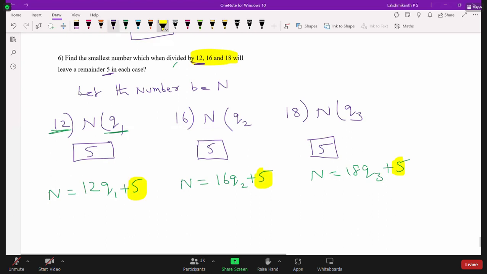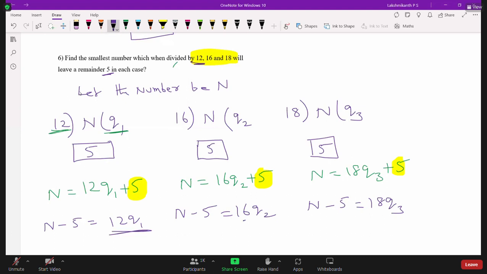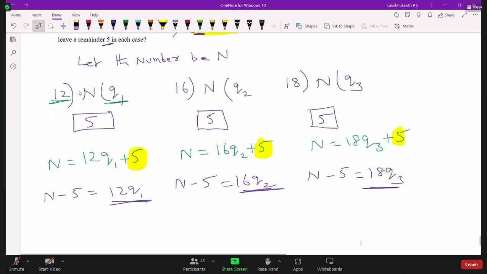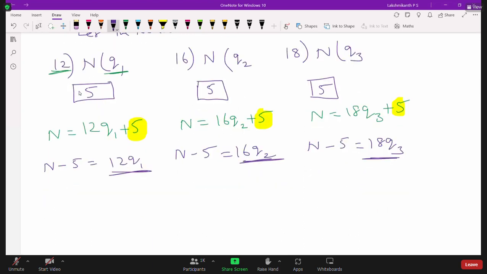Now let us rewrite these equations. N minus 5 is equal to 12 times Q1, N minus 5 is equal to 16 times Q2, and N minus 5 is equal to 18 times Q3. We need a common number, right? So how can we find N minus 5? N minus 5 is a multiple of 12, N minus 5 is a multiple of 16, and N minus 5 is a multiple of 18.